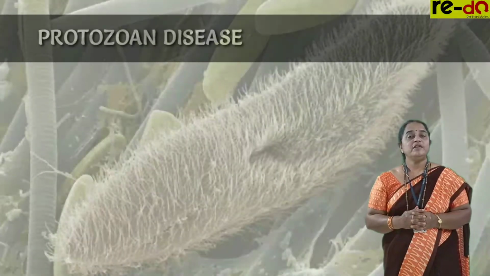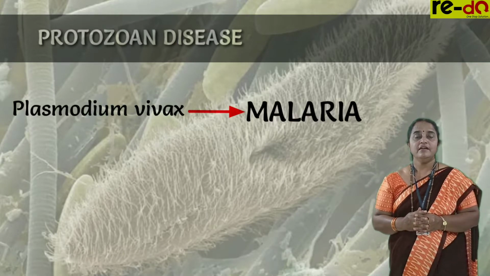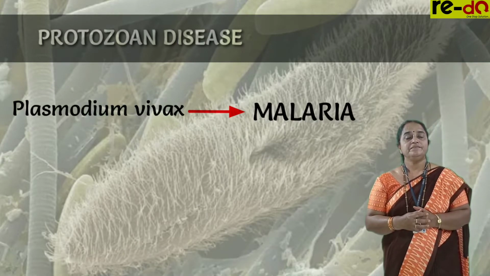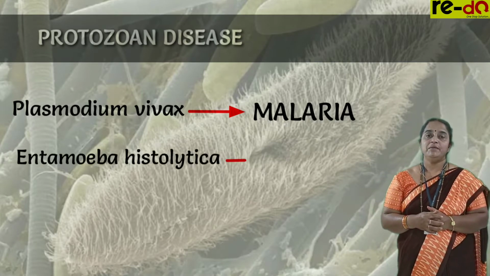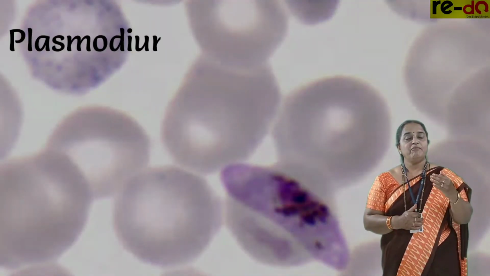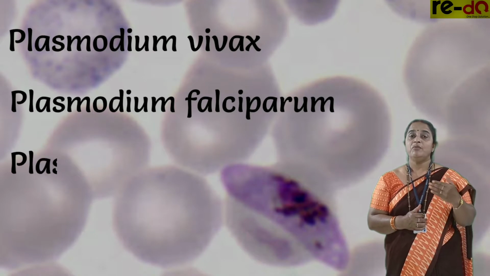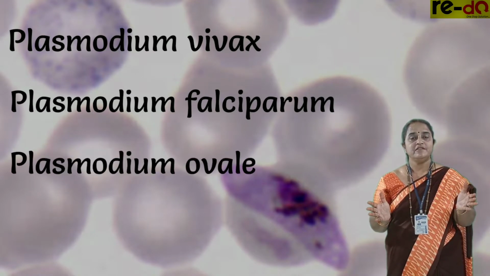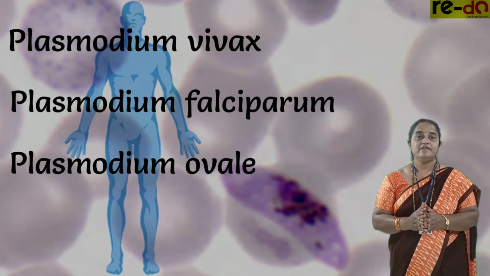Coming to protozoan disease, the disease caused by Plasmodium vivax is malaria, and the disease caused by Entamoeba histolytica is amoebiasis. The malarial parasites Plasmodium vivax, Plasmodium falciparum, Plasmodium ovale, there are so many species which cause the infection in human beings.